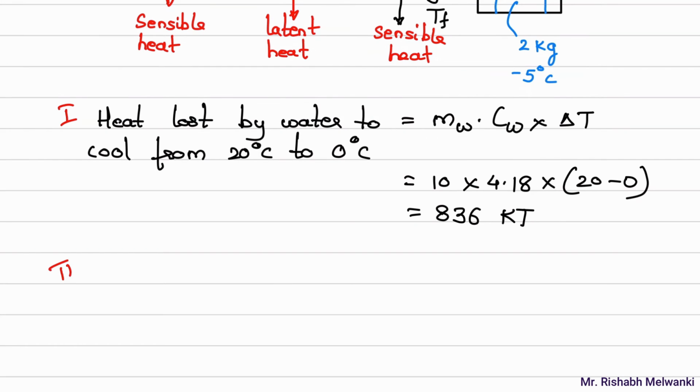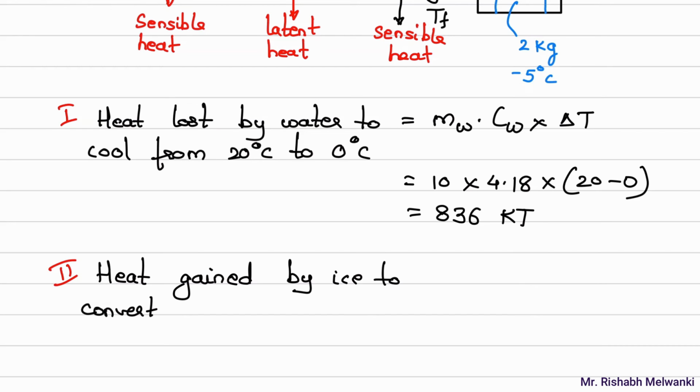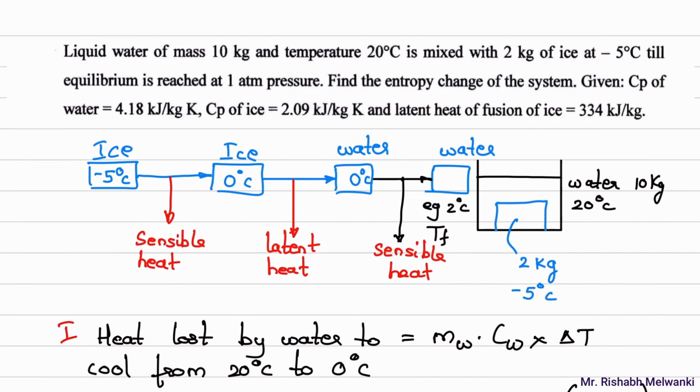Now I'll take the second case. Second case, heat gained by ice to convert ice at -5 degree Celsius to water at 0 degree Celsius. So we are considering that this ice will become water.